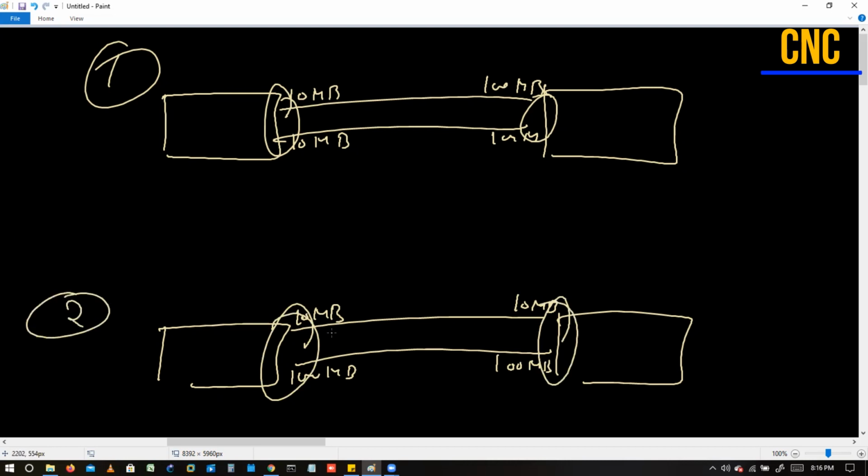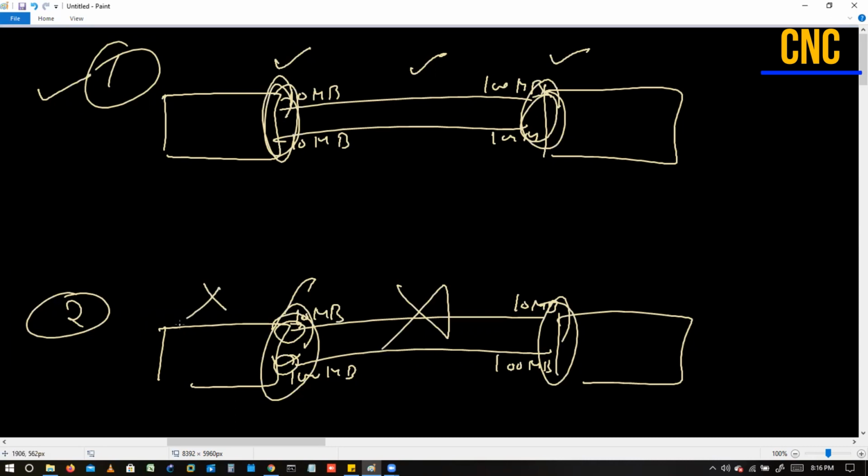In the second case, it will say no, I cannot bundle in this condition, because one interface has 10 MB and one interface has 100 MB. That is not possible. But in the first case it will say yes, both have the same parameters, so I can bundle. In this case we can do the configuration and the interface will be up, but not in the second condition. Now this part is clear to all of you, like where these parameters should be the same, right? Now let's go to the next step.